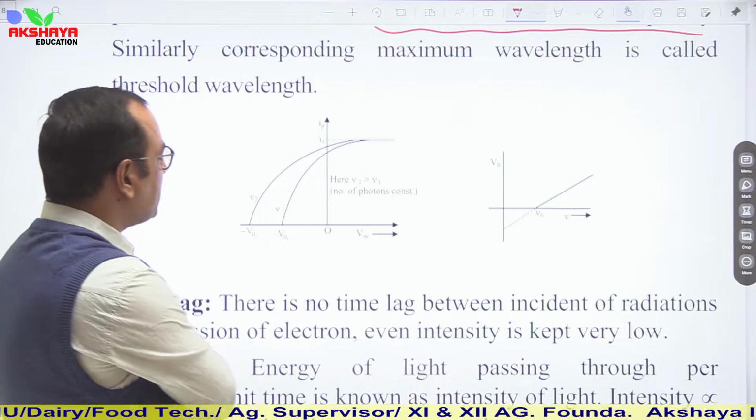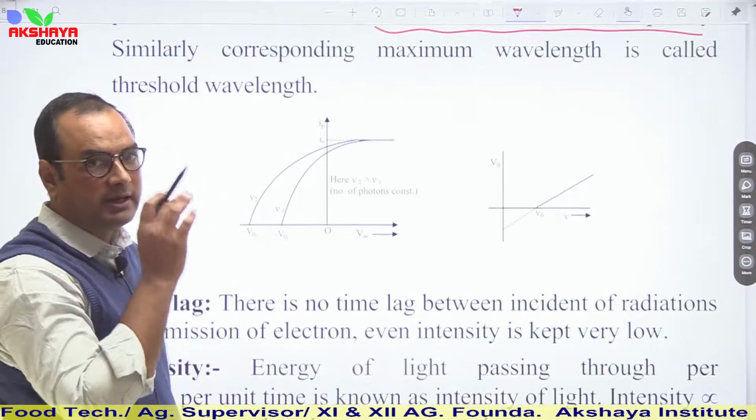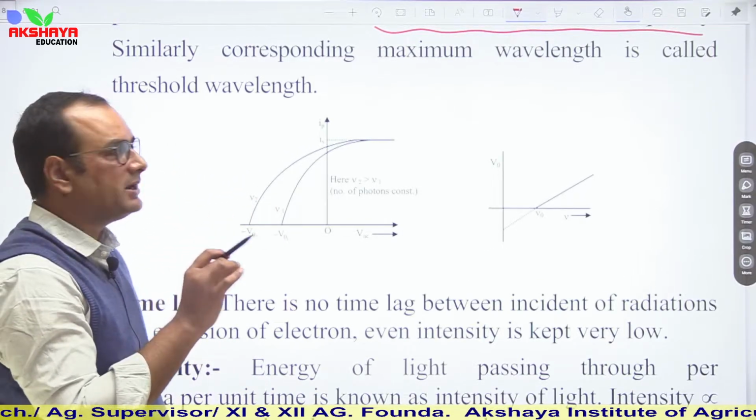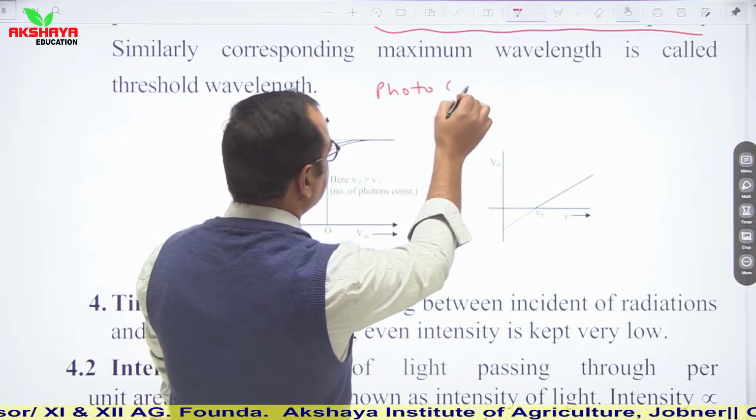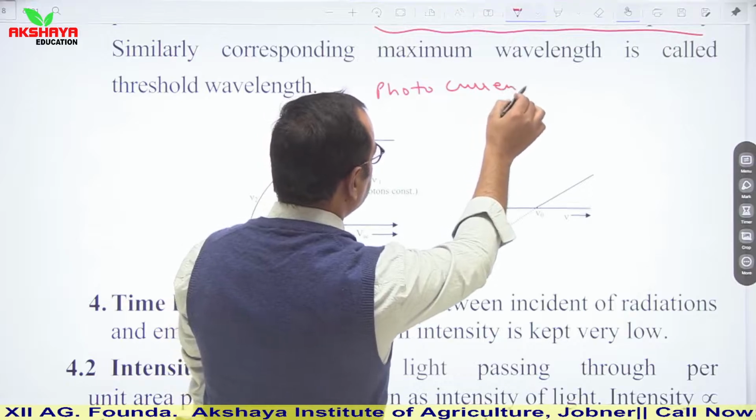So this was the relation. One thing you have to remember is that photoelectric current is independent of frequency.